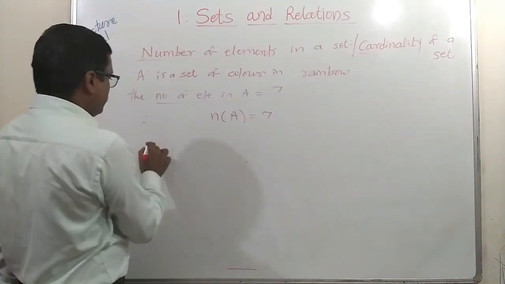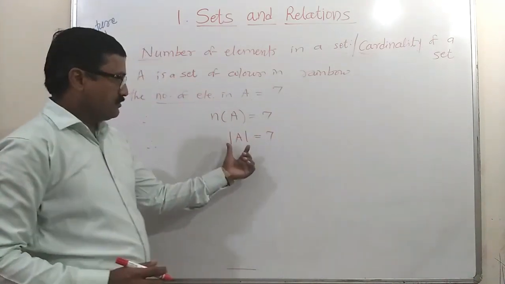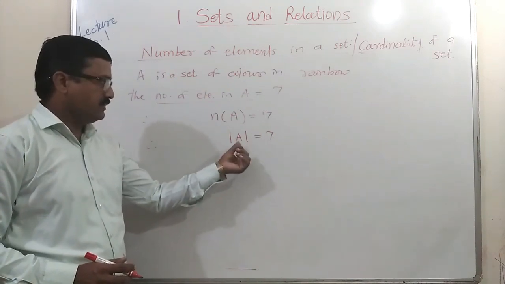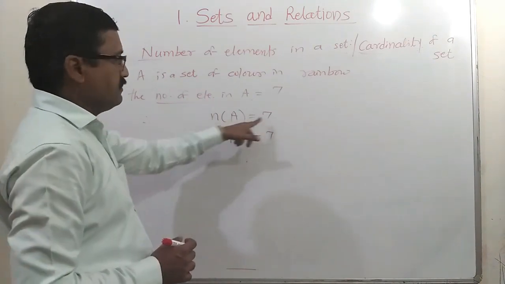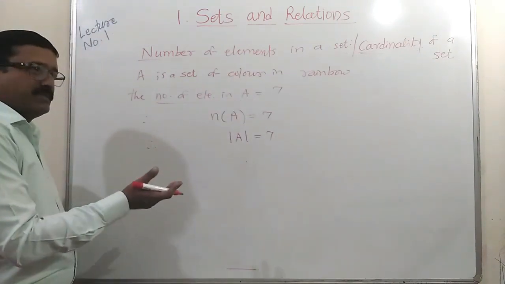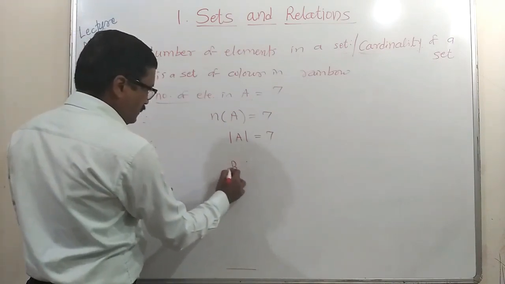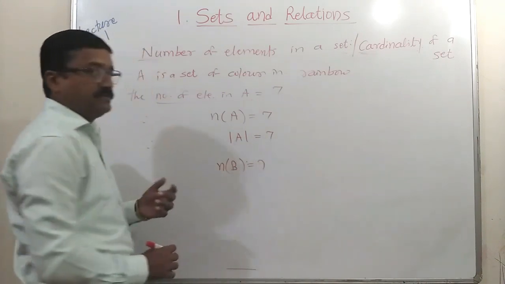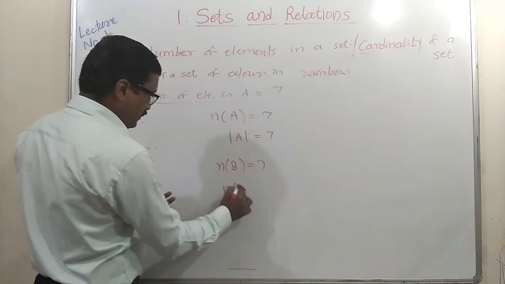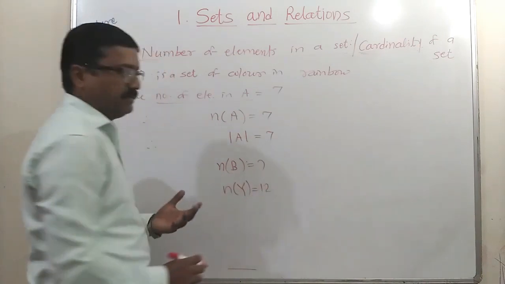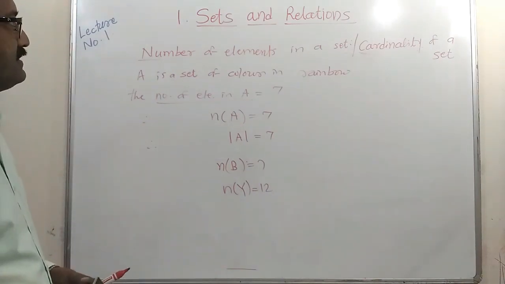It is also denoted by the symbol of 2 small vertical lines with the set written between them. So this is the cardinality of set A, that is 7, or n of A equal to 7. In this way, if B is the set of days in a week, n of B will be 7. For the set of months in a year, n of Y will be 12. In this way, we can represent the number of elements in a set.